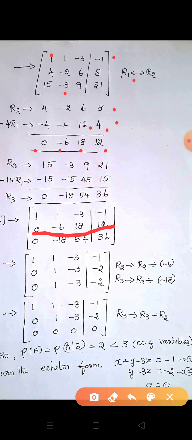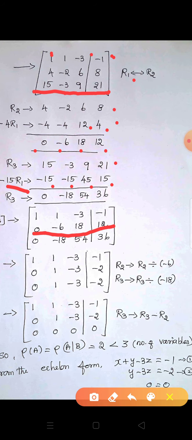Now listen, R3. R3 first element we have 15, R1 first element we have 1. First we write R3: 15, minus 3, 9, 21. And multiplying R1 by minus 15: minus 15, minus 3 into minus 15, that is plus 45, minus 1 into minus 15 plus 15.